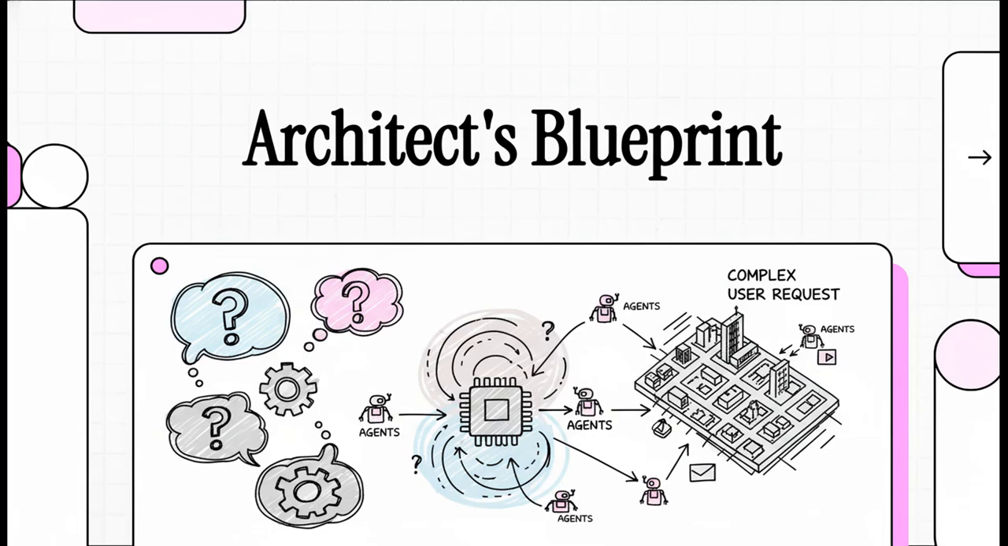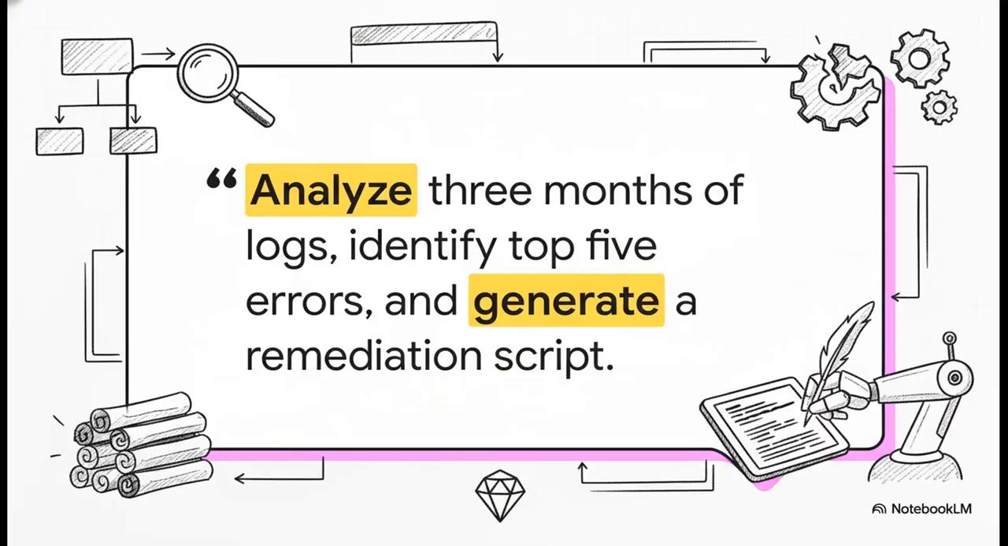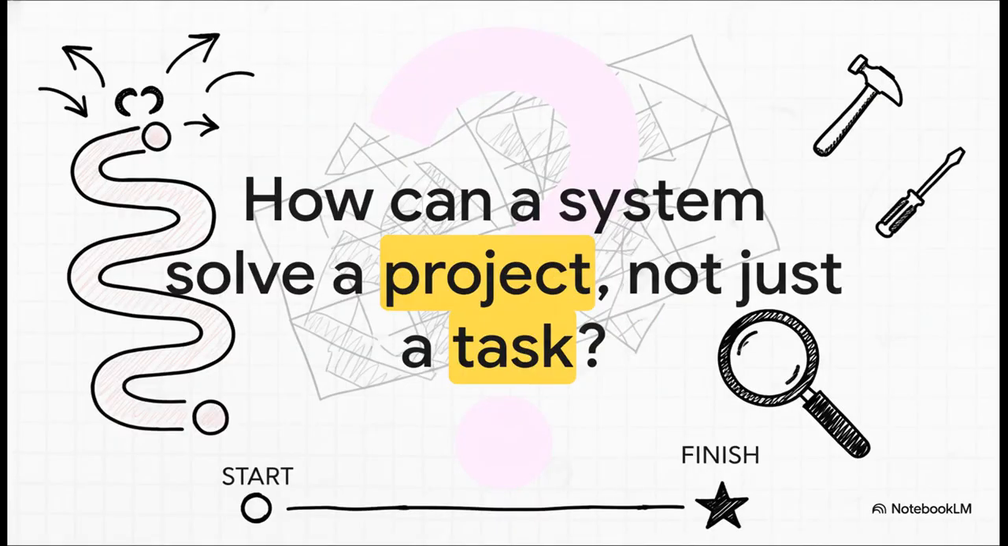All right, let's look at how we can tackle a really complex request using something called a planning agent. Okay, so check out this request. This isn't a simple command, right? It's a whole project. So how does a system handle something this big?